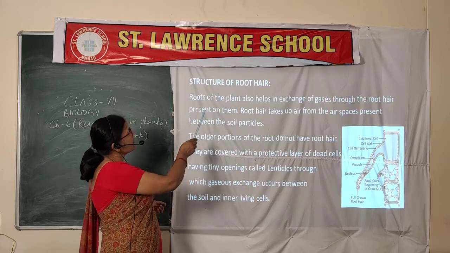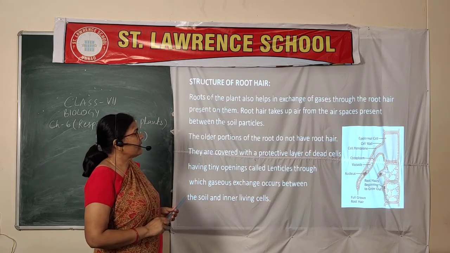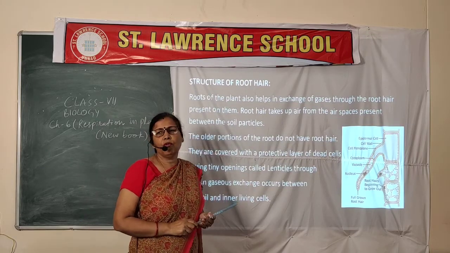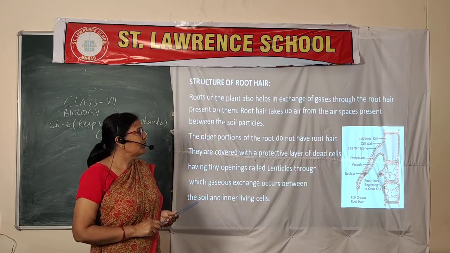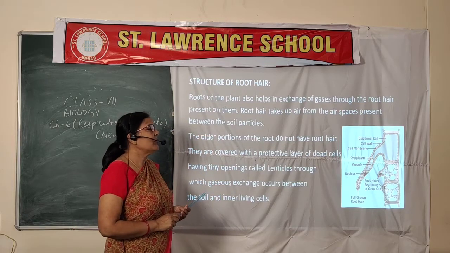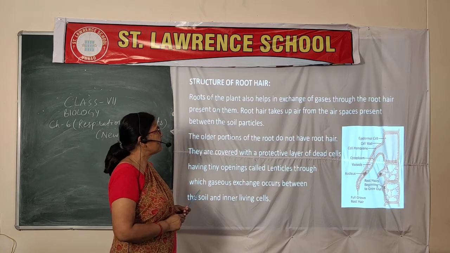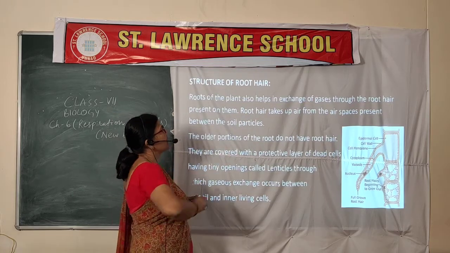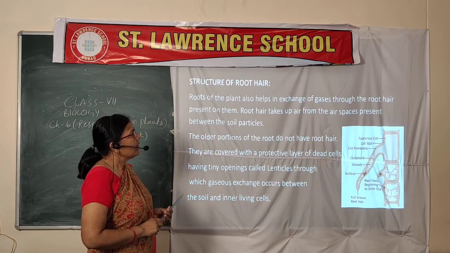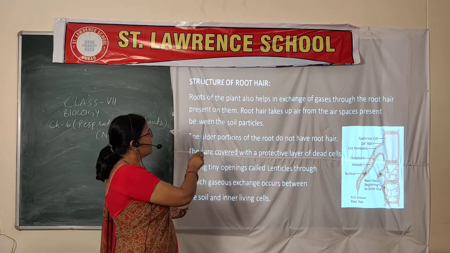Next one is the structure of root hair. Root hair is present only on the soft part of the root. The older roots have lenticels. Only the soft root, the growing part or tip portion of the roots of plants, helps in exchange of gases through the root hairs present on them.